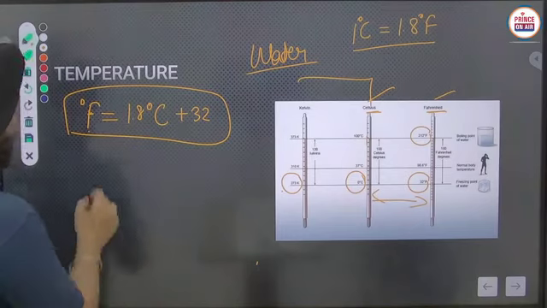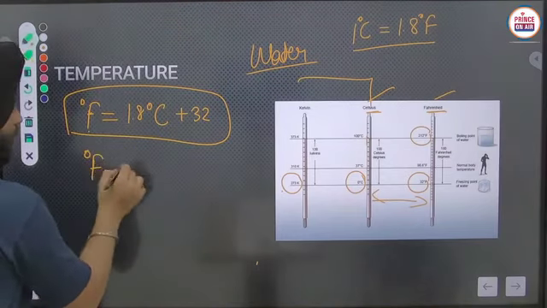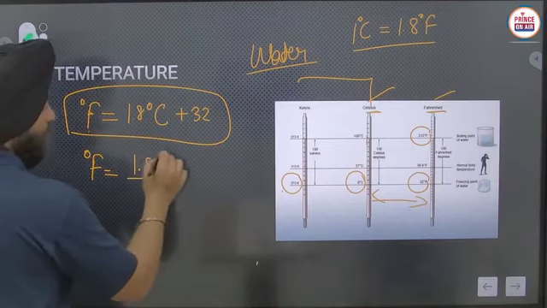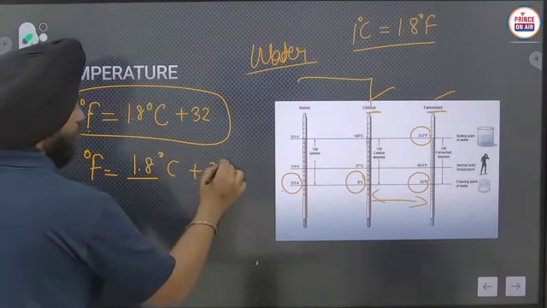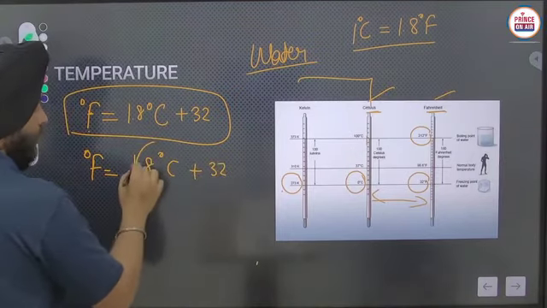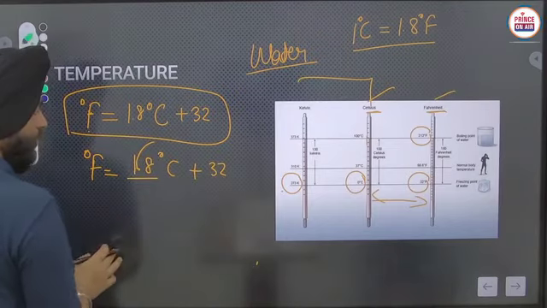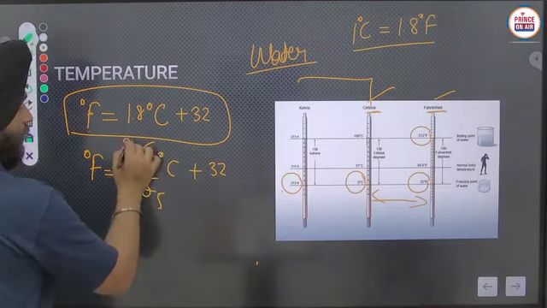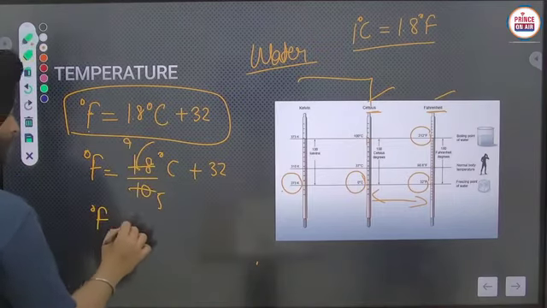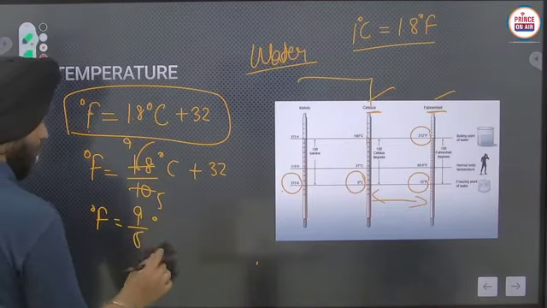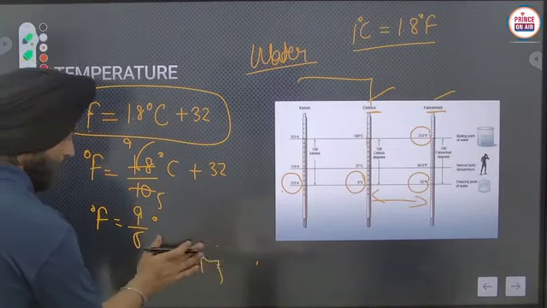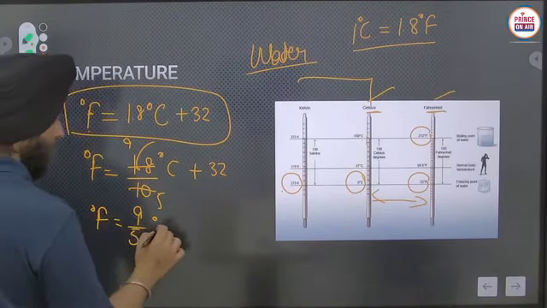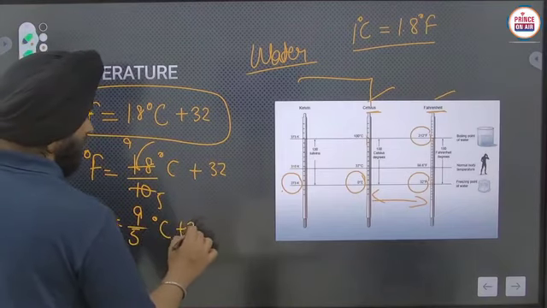In your books it is written that degree Fahrenheit equals 1.8 times degree Celsius plus 32. If we remove the decimal point, 1.8 becomes 18 over 10, which is 9 by 5. So degree Fahrenheit is equal to 9 by 5 times degree Celsius plus 32.